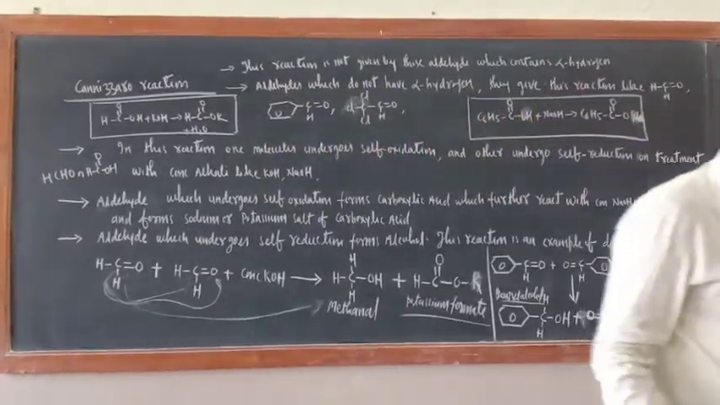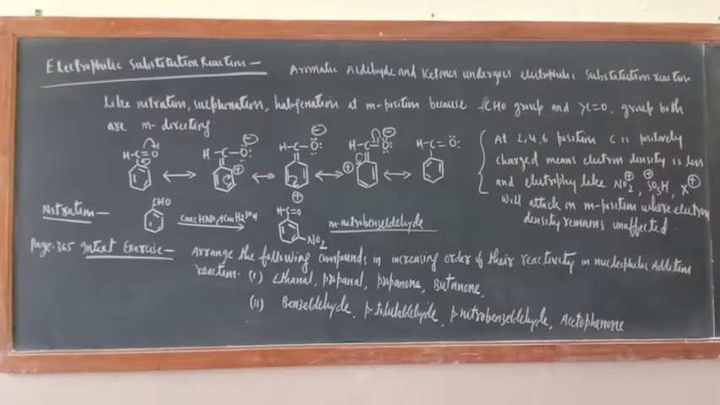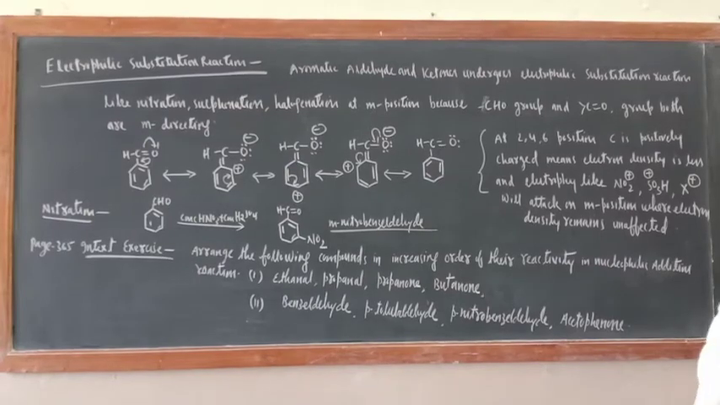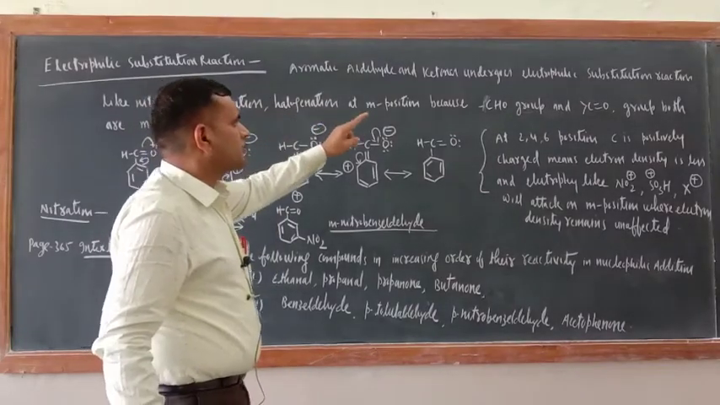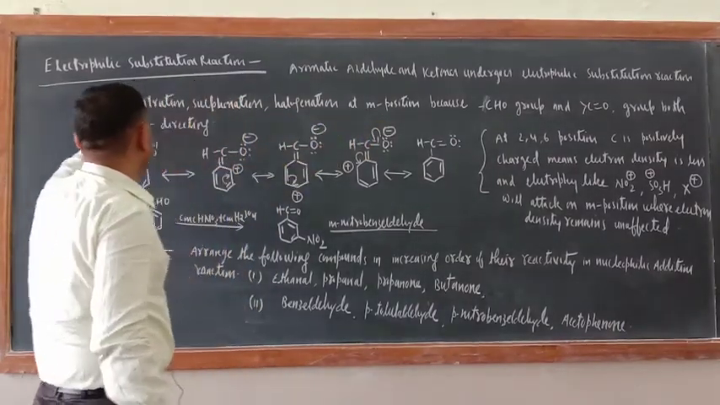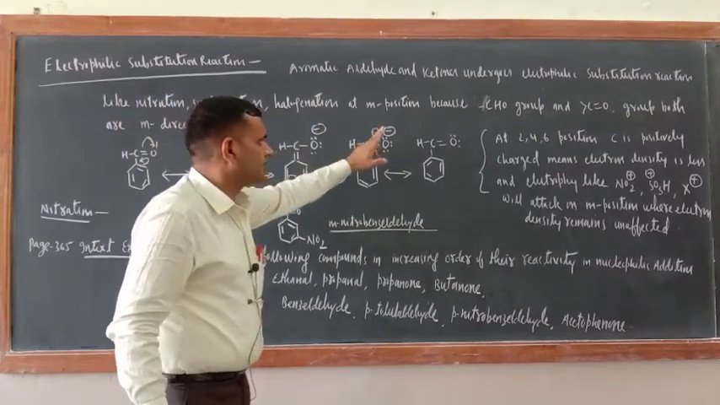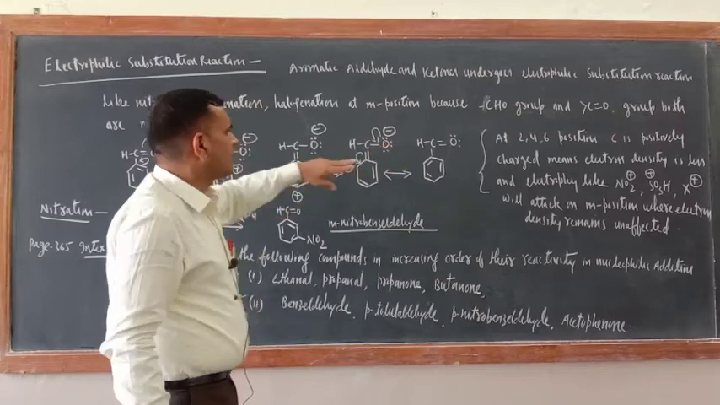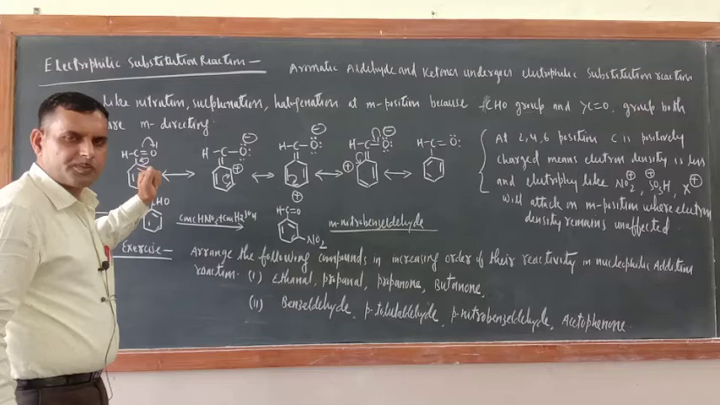Over this one. Now there is one more reaction. Now we are heading towards the completion of aldehydes and ketones. Okay, so now electrophilic substitution reaction in aromatic aldehydes and ketones. So just try to understand, aromatic aldehydes and ketones undergo electrophilic substitution reaction like nitration, sulfonation, halogenation at meta position, because CHO group and C double bond O group both are meta directing. So how aldehydic and ketonic group is a meta directing?